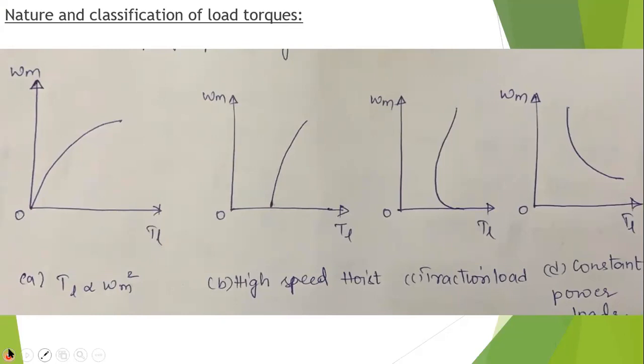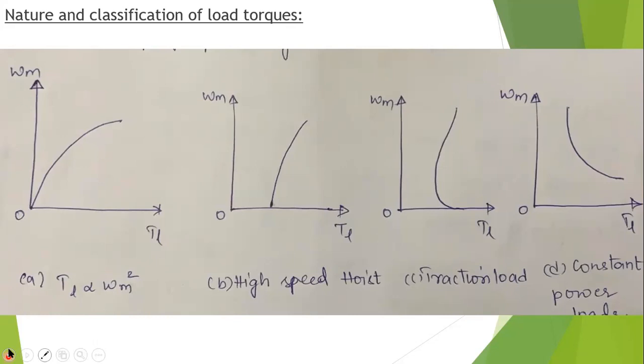For example, household appliances, fans, compressors, aeroplanes, centrifugal pumps, ship propellers, boilers, high speed hoists and traction are examples where TL is a function of speed N. If you observe figure A, in fans, compressors and aeroplanes, the windage torque dominates, so we can write that TL is directly proportional to speed square.